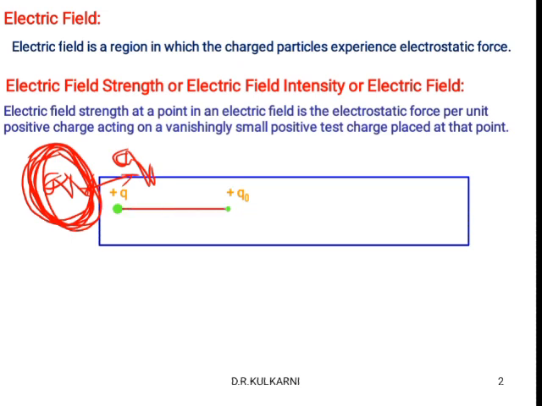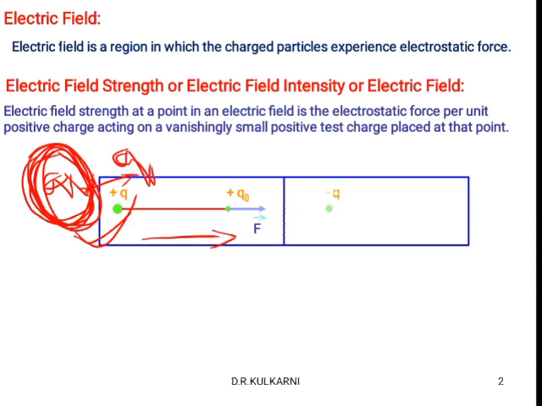Both are separated by a certain distance. Then what will happen to the force? Definitely the force is away from this Q. Why is it away from the Q? Because like charges repel, and both are positive here. So that is the reason the direction of the force is away from this Q.